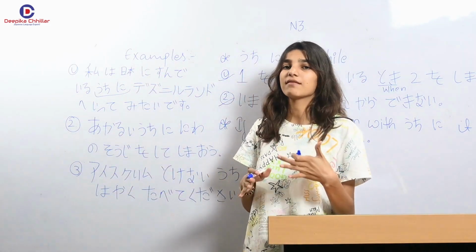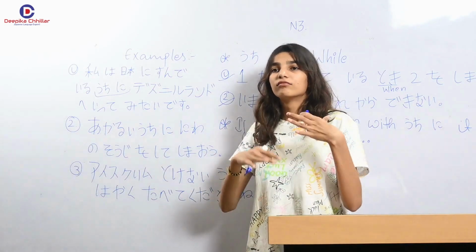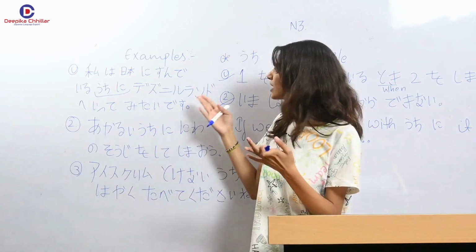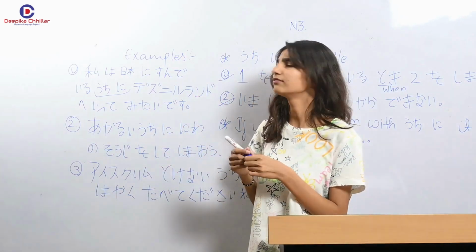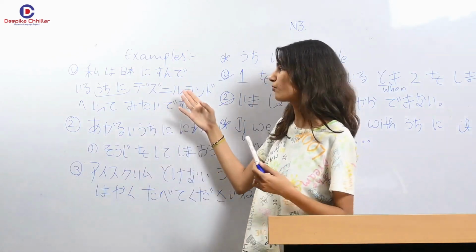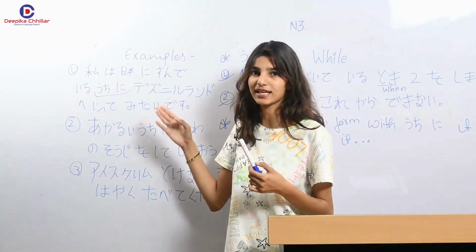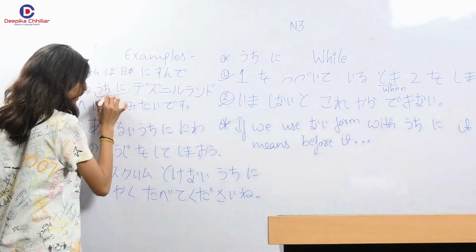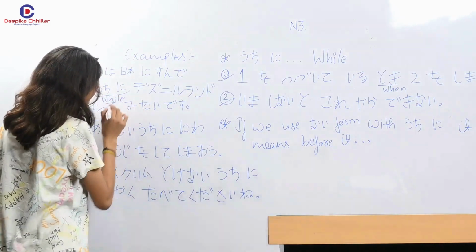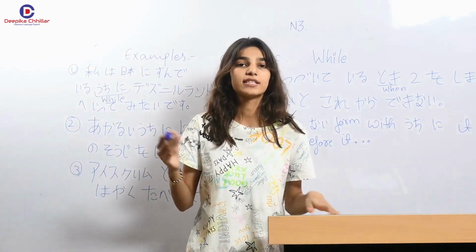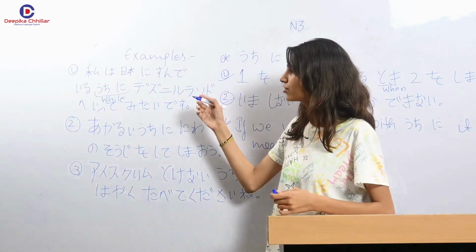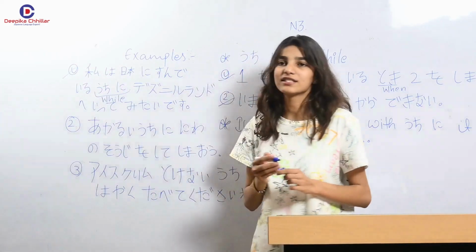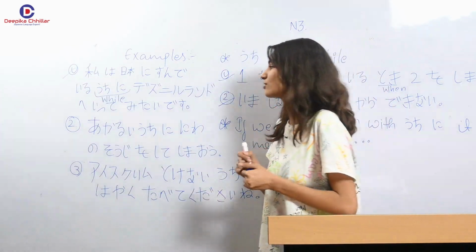तब तक मैं जापान में हूँ, और like ऐसे मैं जापान में रह रहा हूँ तभी मुझे डिज्नीलैंड देखना है. As while I am living in Japan, I want to go and see Disneyland. Got it? Uchi ni sense here is while. While I'm living in Japan, I want to go and see Disneyland. Got it? You can use it in other sentences as well. So please frame your sentences to get it better understood.